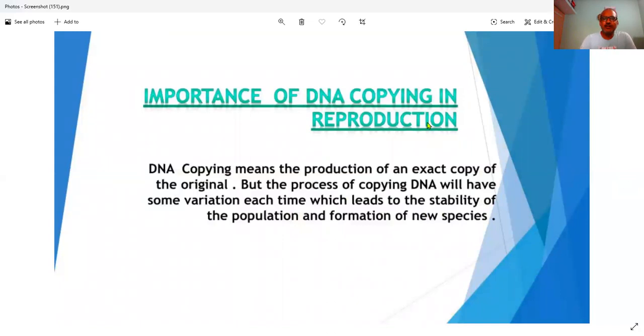Importance of DNA copying in reproduction. It is very important for continuing the exact copying of DNA. DNA copying means production of an exact copy of the original, but the process of copying DNA will have some variation each time, which leads to the stability of the population and formation of new species. Here two things are taking place: increasing the stability of the population and formation of new species. So DNA copying means production of an exact copy, but there is always some variation, and that variation gives the formation of new species.